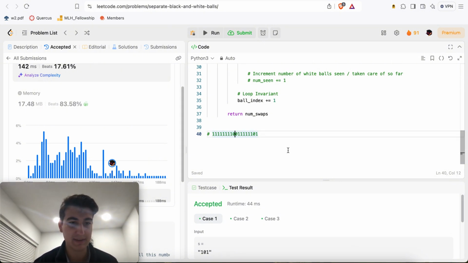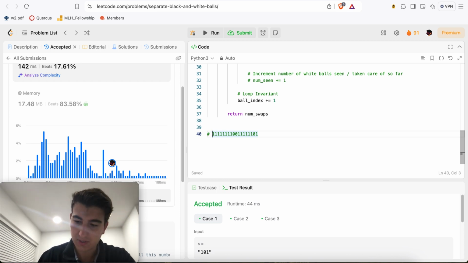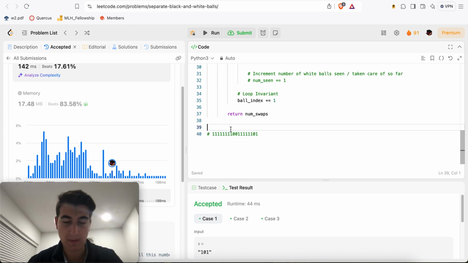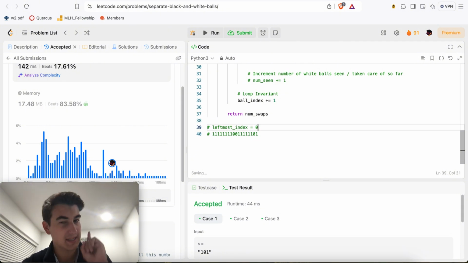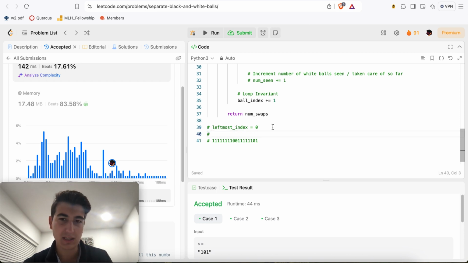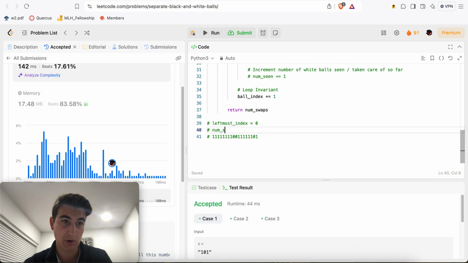The way I did this is, we loop through the string and keep searching for a white ball. Here we haven't seen a white ball yet, and remember, we want the very first white ball that we see to be put at the very first index. So our leftmost index where we want our next white ball to go is index 0. The only other thing we keep track of is the number of swaps, because that's what we want to return: the minimum number of swaps. Initially it is 0 until we have gone through the whole string.